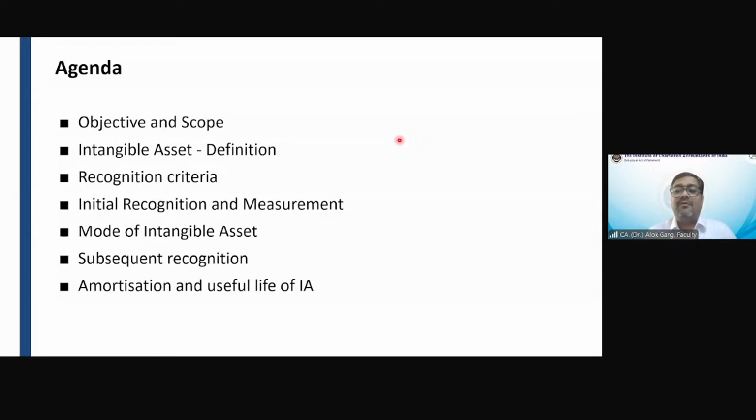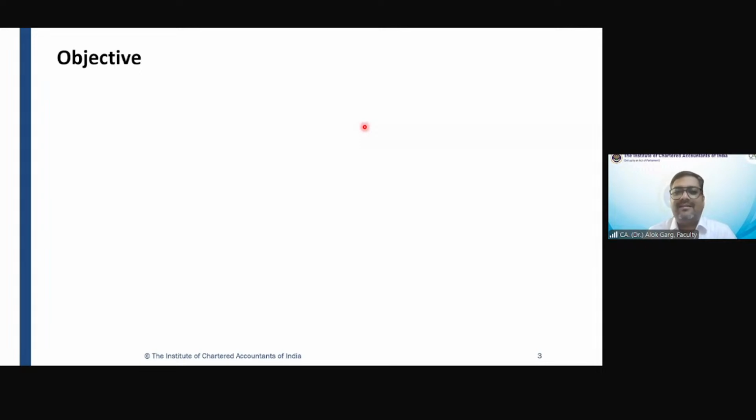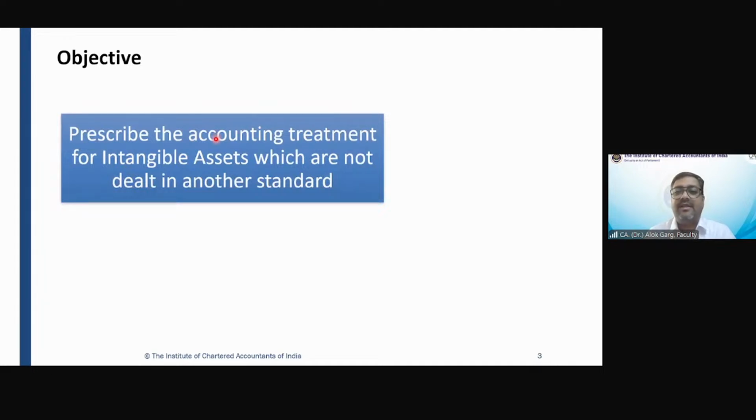Yes. So now what is the objective? The objective is quite simple, that is how to deal with the accounting treatment of intangible asset. This standard prescribes the accounting treatment for intangible asset which are not dealt in another standard. So friends, this is like a residual standard, right? If a particular standard does not deal with the accounting treatment of intangible asset, then the accounting treatment will be covered under this particular standard, right? For example, have you heard about deferred tax asset? Deferred tax asset.